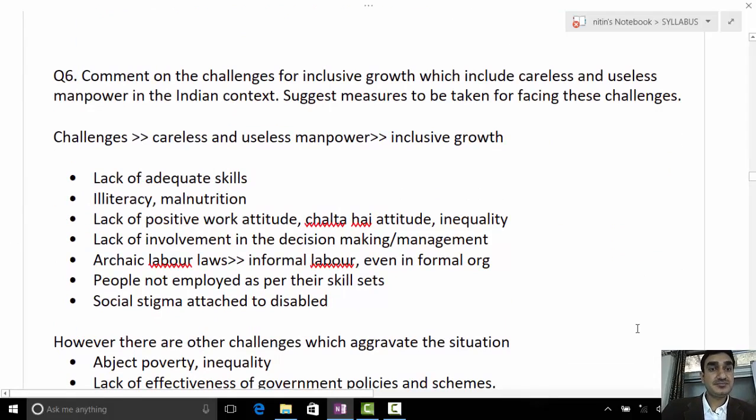Now come to the next question. Comment on the challenges for inclusive growth which include careless and useless manpower in the Indian context. Suggest measures to be taken for facing these challenges. This is a quite tricky question, in fact. You don't expect this kind of question. Generally we see political questions, economic questions, but careless and useless manpower is some different kind of question UPSC has framed. So accordingly you have to write it.